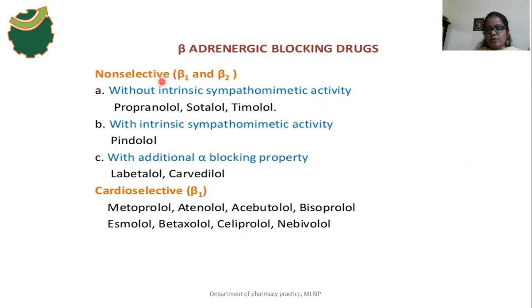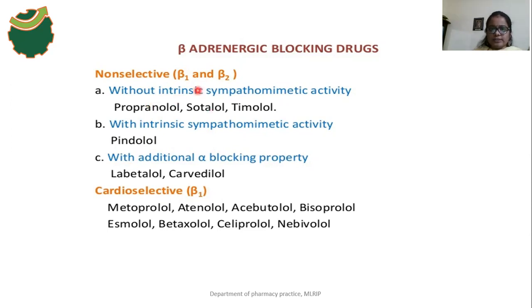Here the beta blockers are divided into two types, that is non-selective drugs and cardio-selective drugs. Non-selective drugs are the drugs which inhibit the actions of beta 1 receptors and beta 2 receptors. That's why they are called non-selective beta blockers. Non-selective beta blockers are divided into three types. The first is without intrinsic sympathomimetic activity.